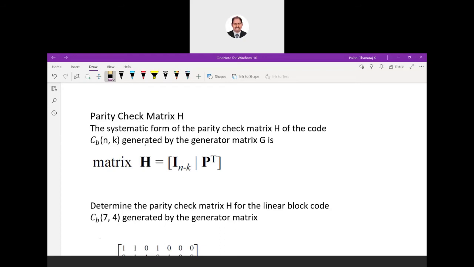Likewise, we know what a G matrix, a generator matrix, is. Then what is the property of a check matrix? It is the inverse of it. So H will have I of n minus k and a block of P transpose. We know what G is: G is arranged like a block of P with a block of I.